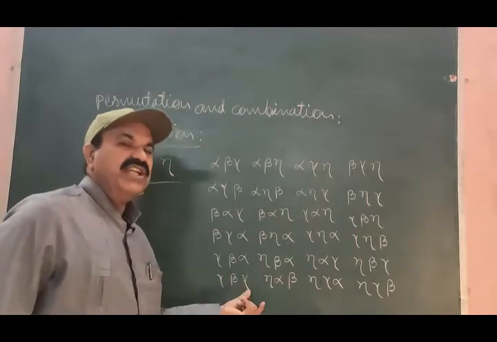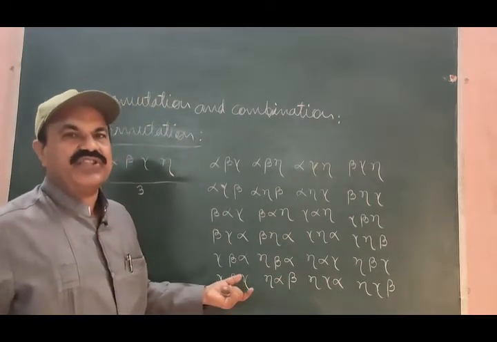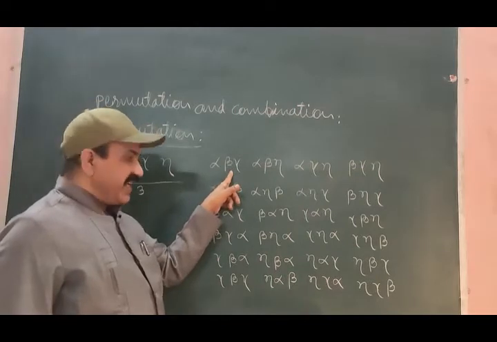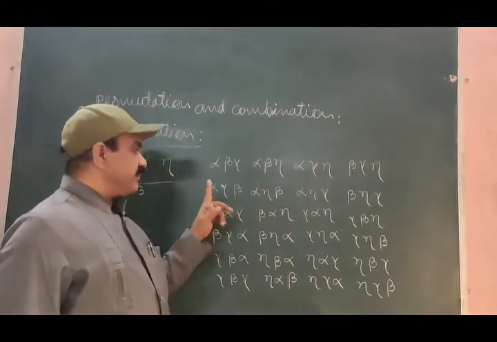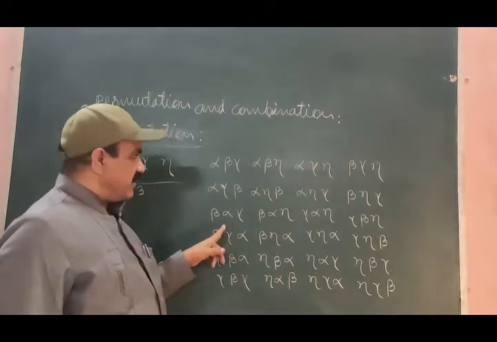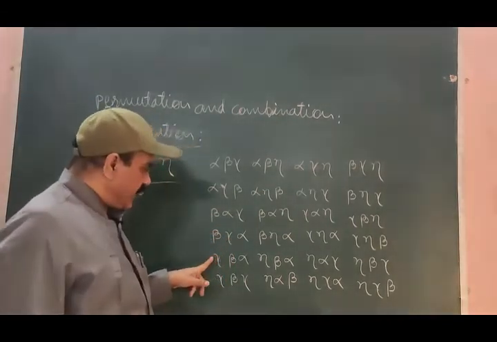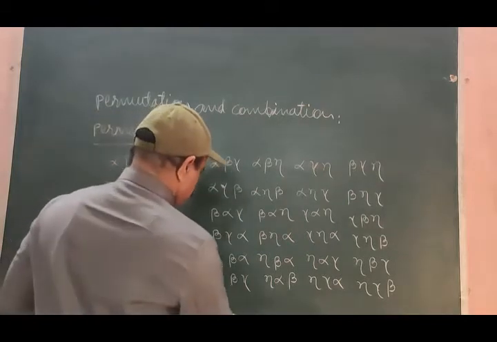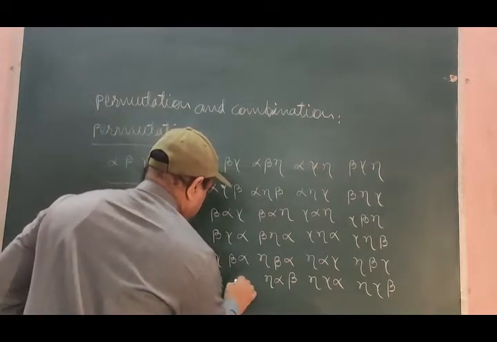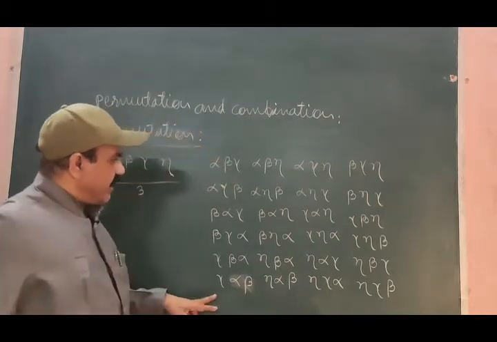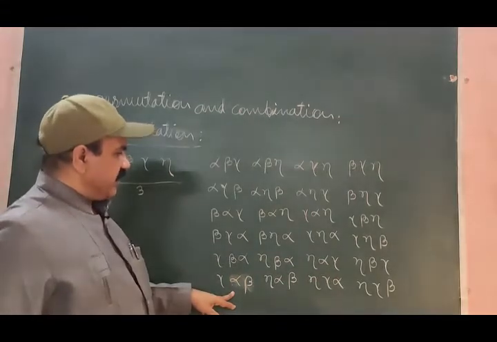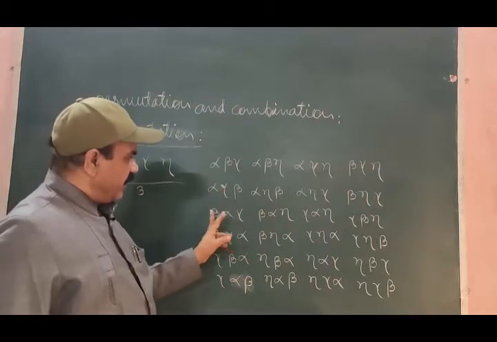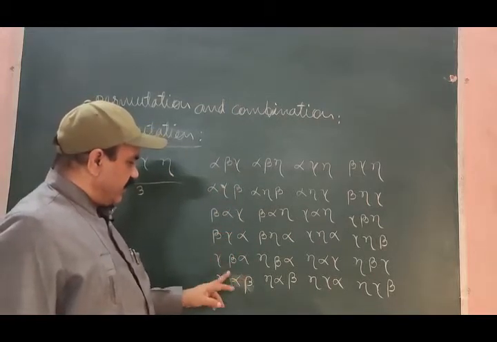What is considered here is the order of appearance of the objects: alpha appearing first, beta appearing second; beta appearing first, alpha appearing second; gamma appearing first, beta appearing second; gamma appearing first, alpha appearing second.